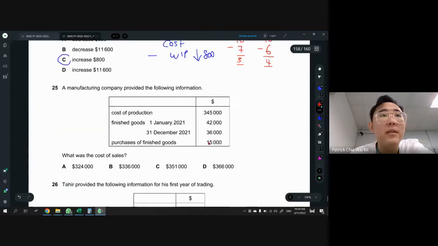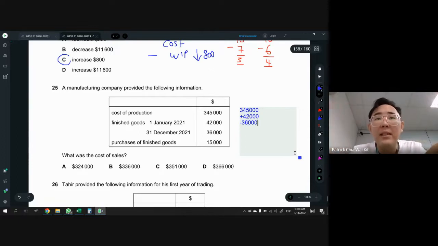All right, so next one, 25. What was the cost of sales? Given this is manufacturing again, you have to understand that cost of sales includes cost of production, which is 34500. Then opening finished goods is in there, so we plus 4200, and then minus your closing finished goods, which is 3600.